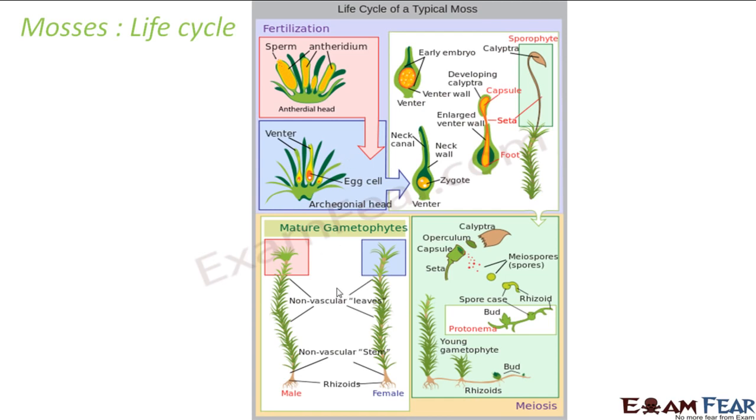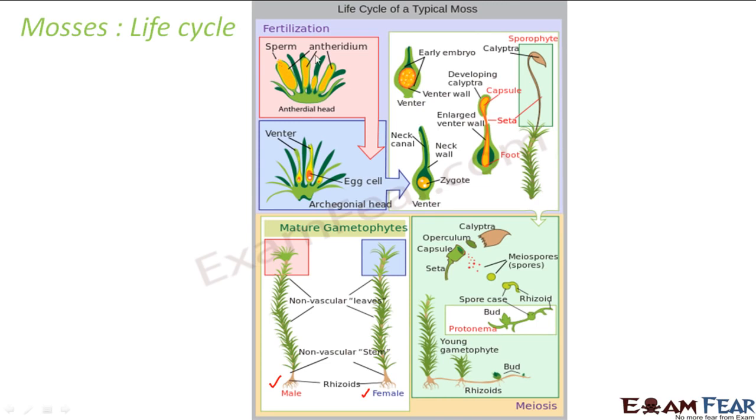Here you can see these are the mature gametophytes. This is a male gametophyte and this is a female gametophyte. Male gametophyte will give the male gametes, female gametophyte will give the female gametes. Now what will happen? The male gametes and the female gametes will undergo fusion. This is how it will happen.